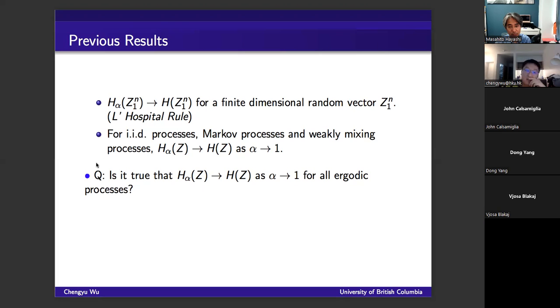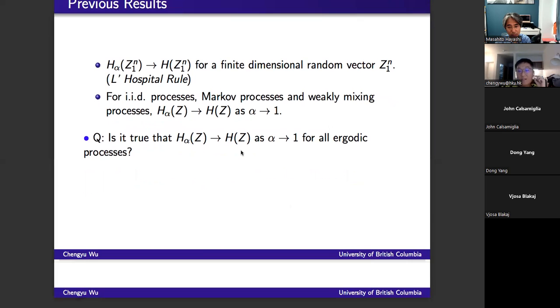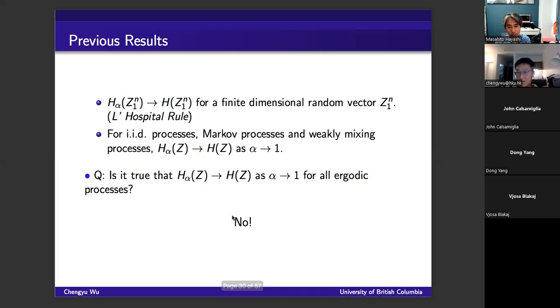So we may have the following question: is this true in general? In the sense that, is it true that for all ergodic processes, the Renyi entropy rate always approaches the Shannon entropy rate as alpha approaches 1? And in this section, we will show that this is not true in general. So basically, we want to construct an ergodic process such that the Renyi entropy rate exists, but it doesn't converge to the Shannon entropy rate.